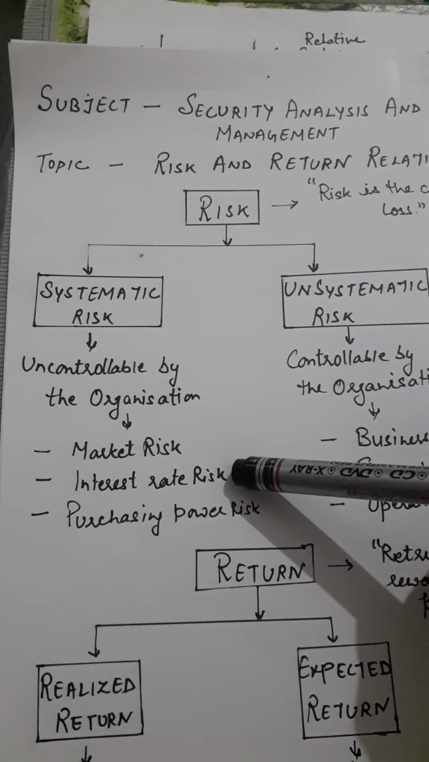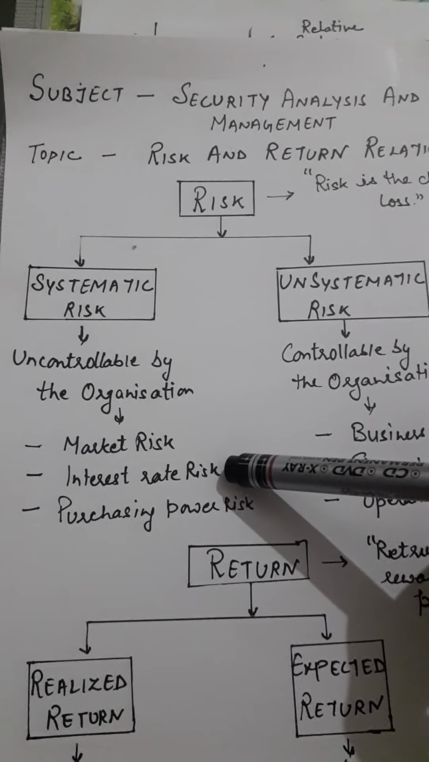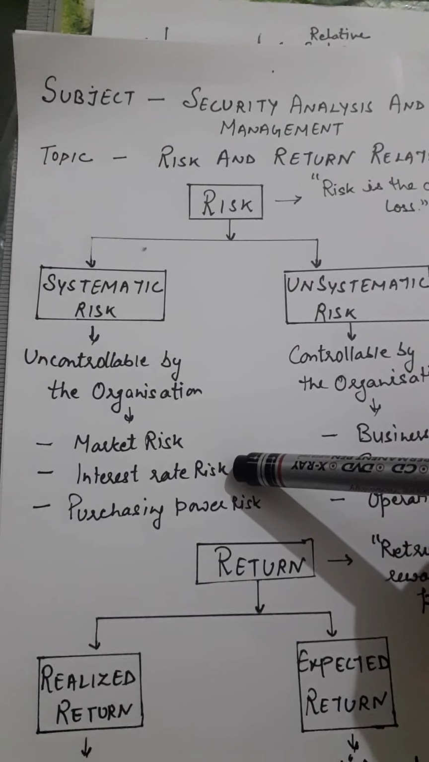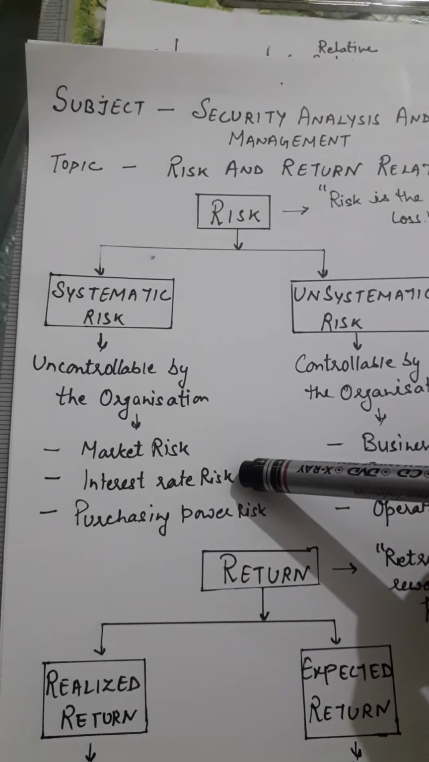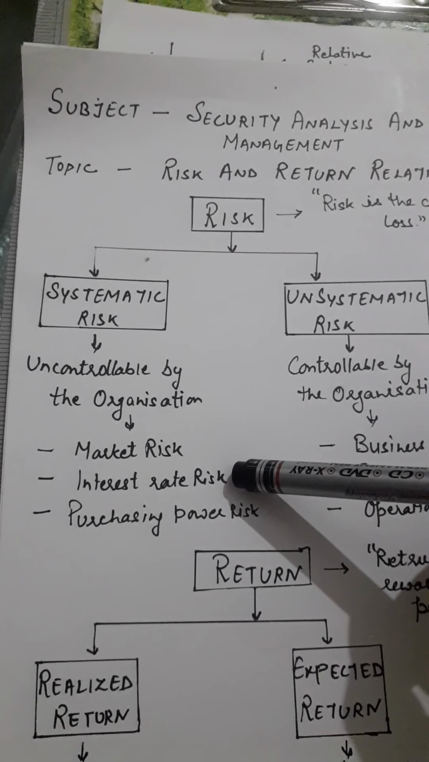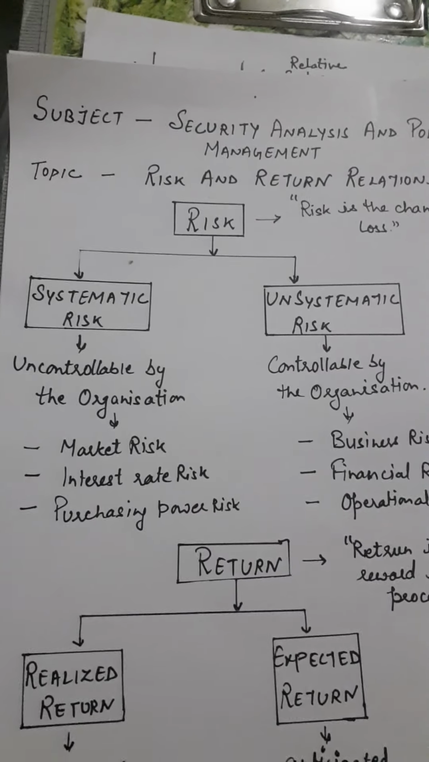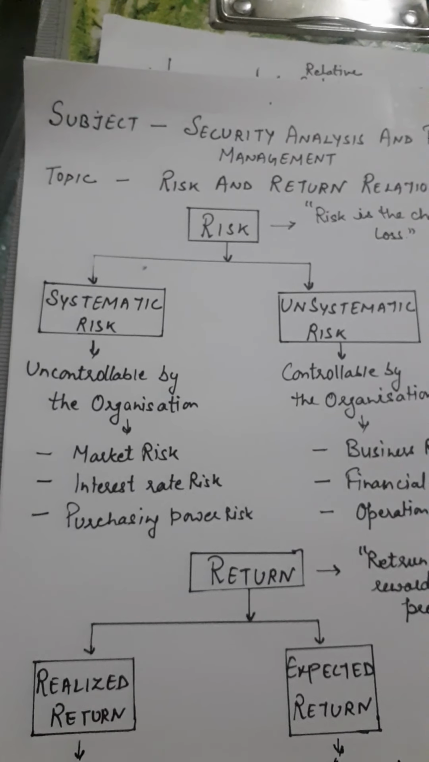And the second one is interest rate risk. Interest rate risk arises due to the movement in the price of the stock in the market. These movements may be long-term movements, short-term movements, cyclical movements, or intermediate movements.